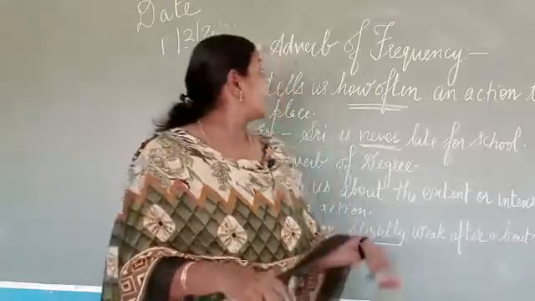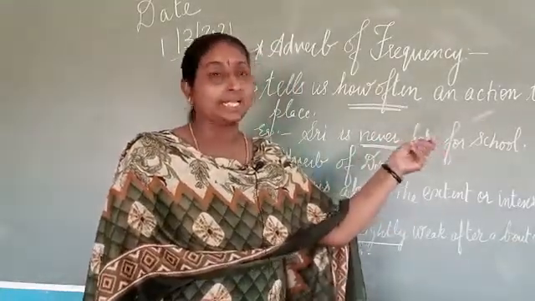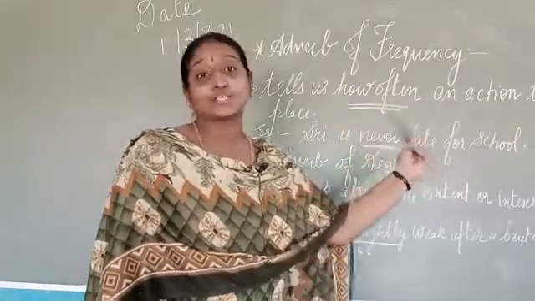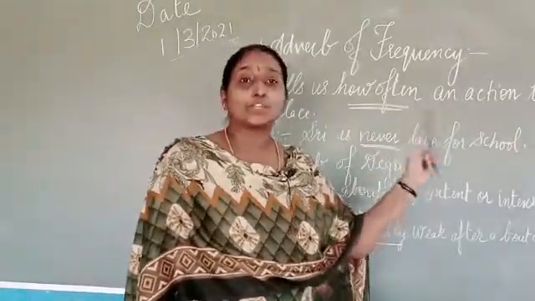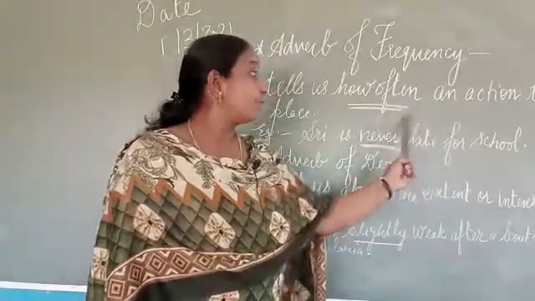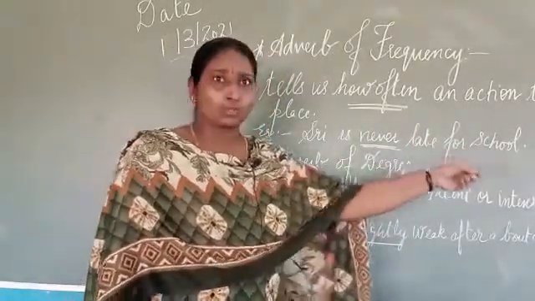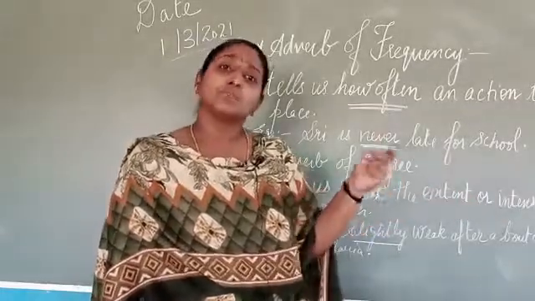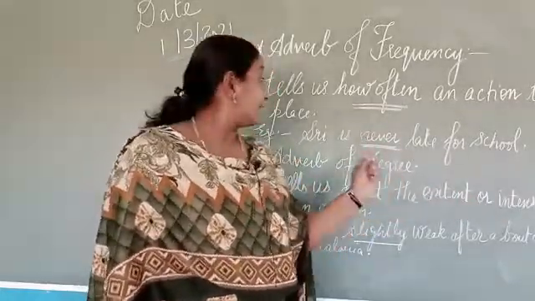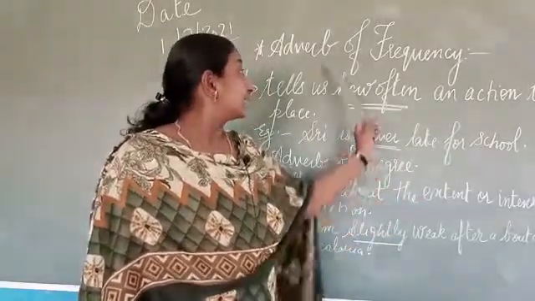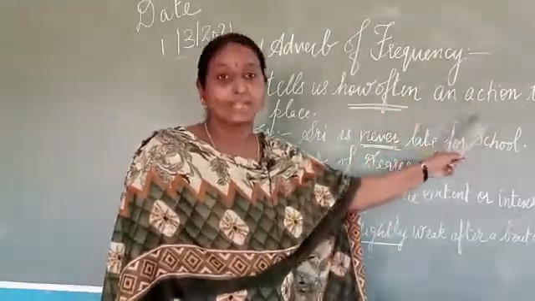Now the next one is the adverb of frequency. It tells us how often an action takes place. Example: she is never late for school. That means she is not often late, and you can see she is never late for school. See, the word never tells us the adverb of frequency.